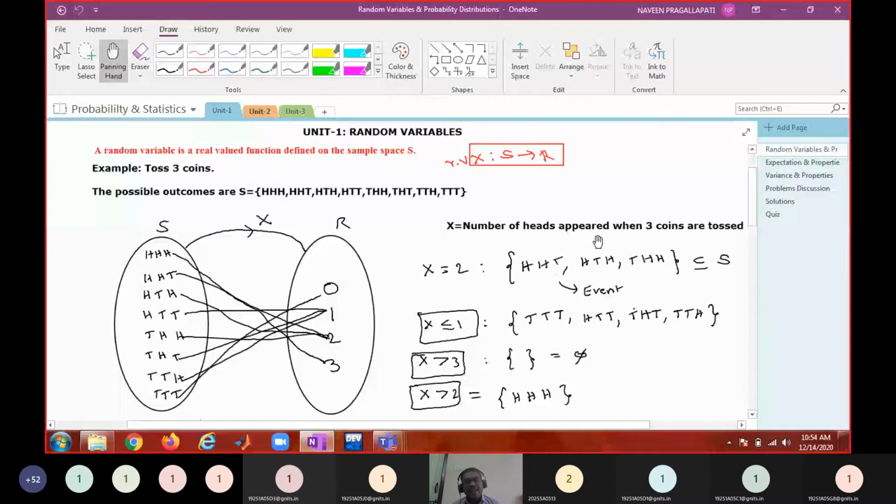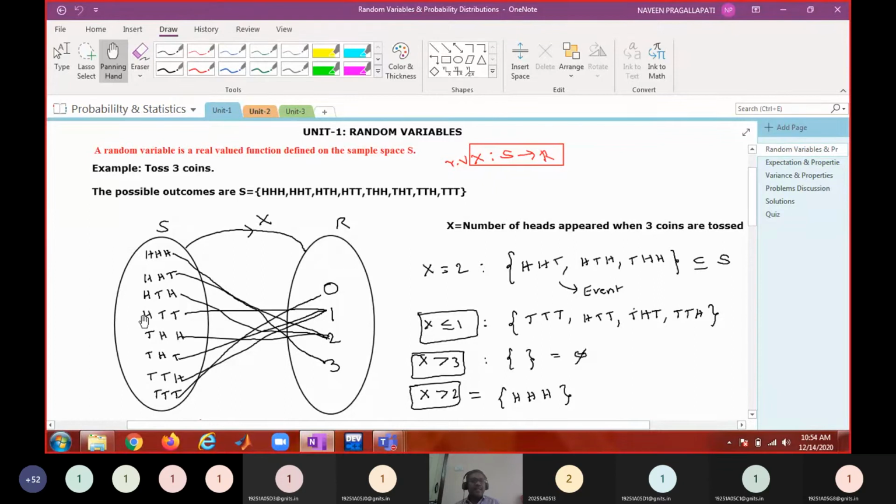We defined the random variable X equal to the number of heads appeared when three coins are tossed. According to this definition, the function is mapped like this. There is only one case where three heads appeared, so this is mapped to three.